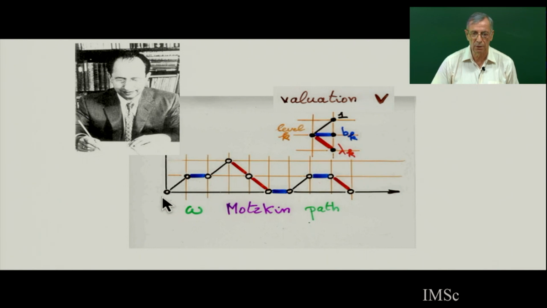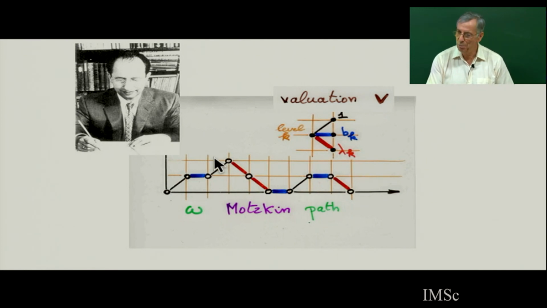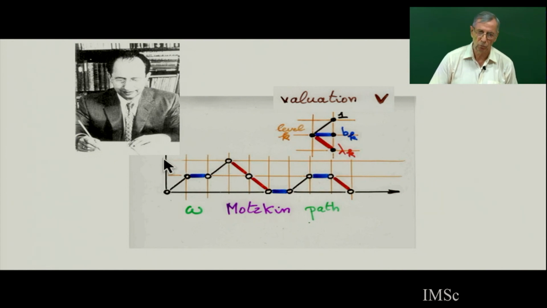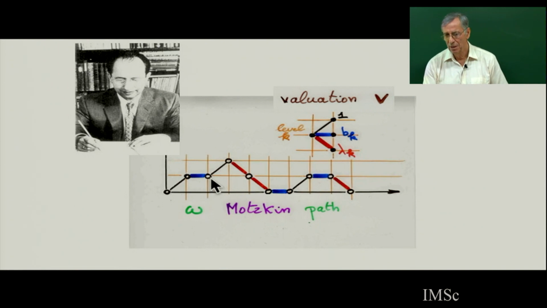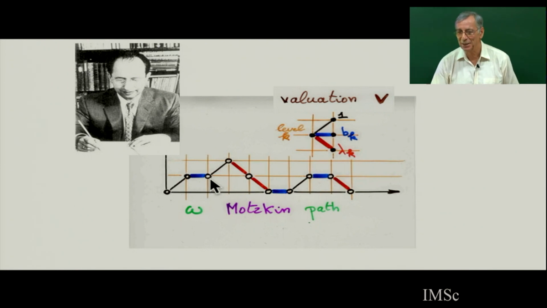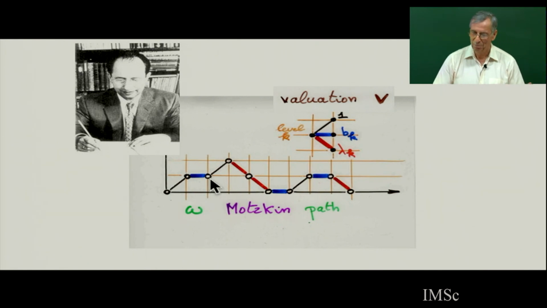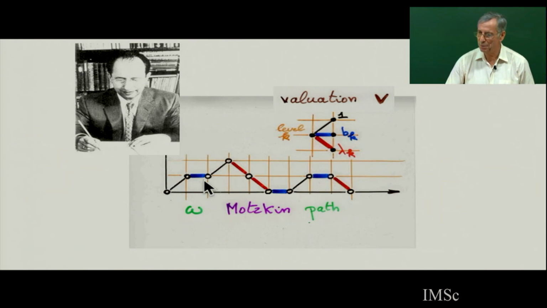You start at the 0 level. You always stay above the 0 level. And at the end, you go back to the 0 level. This is called a Motzkin path because it was in a paper by Motzkin, and the number of such paths of length n are enumerated by Motzkin number. And if you don't have any level, then this is a very classical Dyck path, which are counted by Catalan number. The moment of the Chebyshev